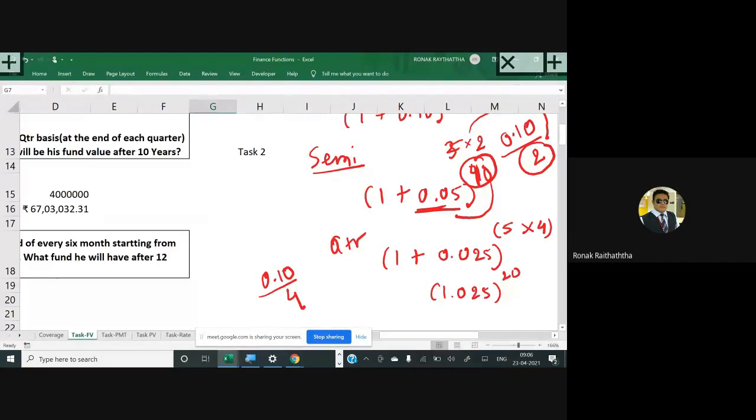Similarly, if it would be monthly, then rate will be divided by 12 and N would be multiplied by 12 in the power. If it would be daily, then rate would be divided by 365, if we assume that there would be 365 days in a year, and N would be multiplied by 365. But what is the meaning of compounding on a continuous basis? When I say continuous, that means it's going on and on.